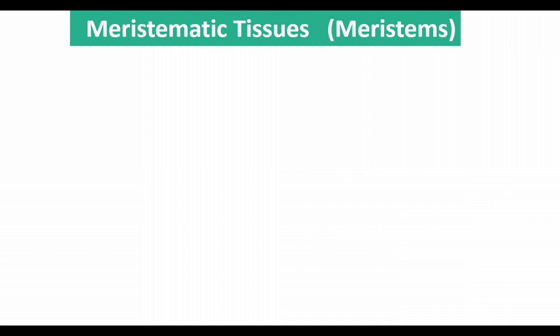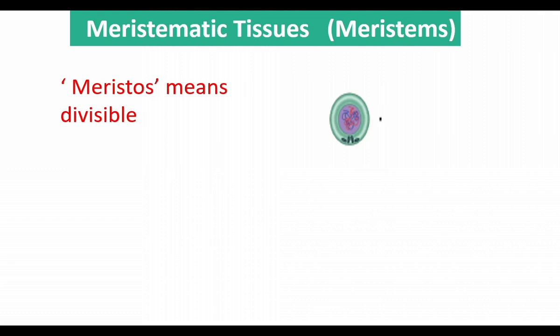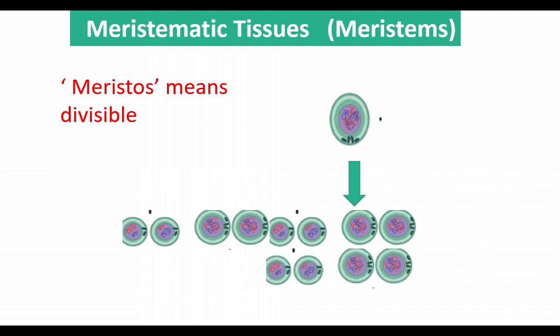Meristematic tissues are found in growing parts. Meristos means divisible. These cells divide and produce new cells. The cells of the meristematic tissue divide and produce new cells. This is a single cell. It divides and produces new cells.